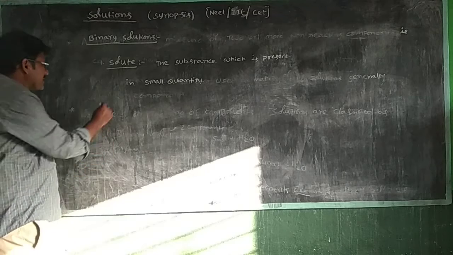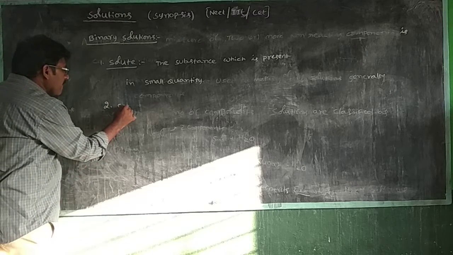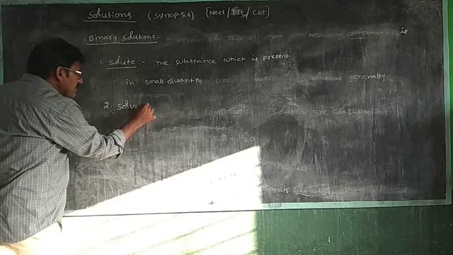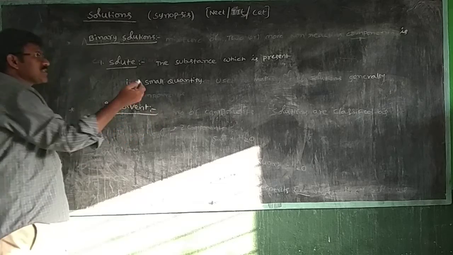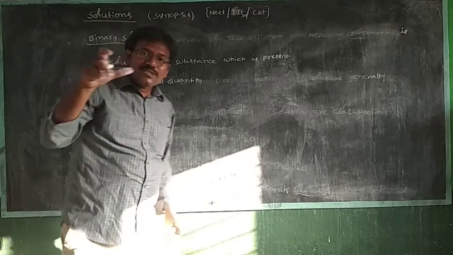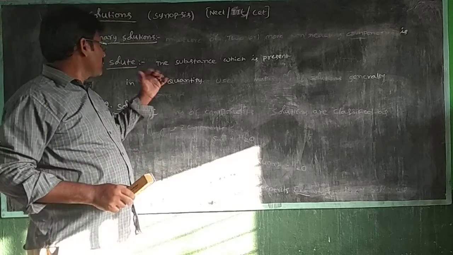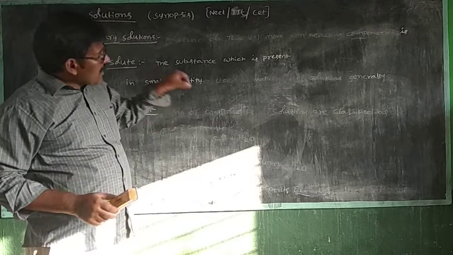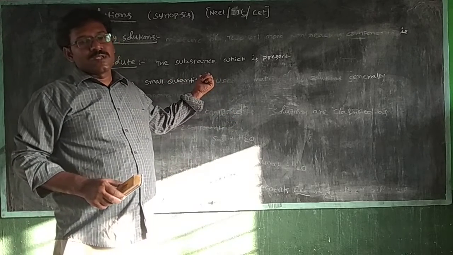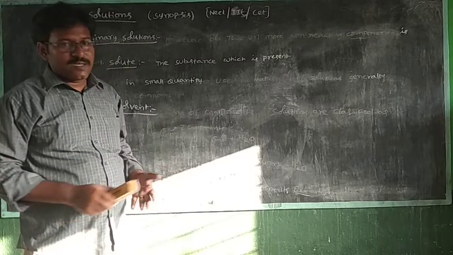Solvent, what is meant by solvent? Solvent means the substance which is present in large quantity. In any solution, two substances are present. Small quantity is a solute, large quantity is a solvent.